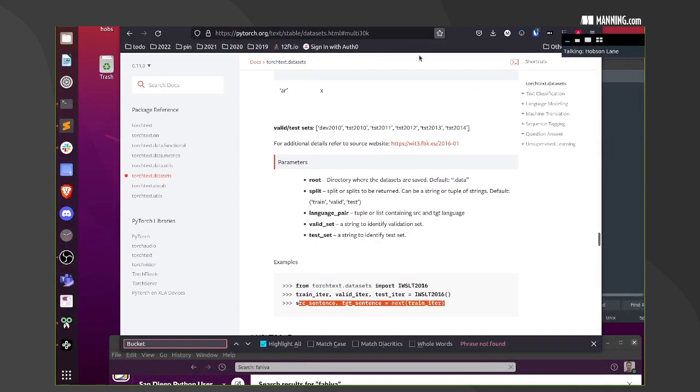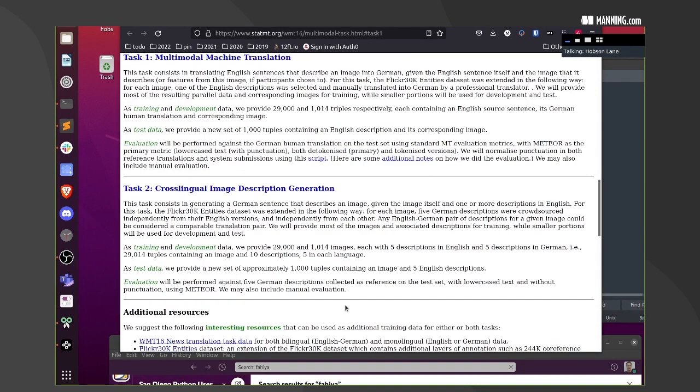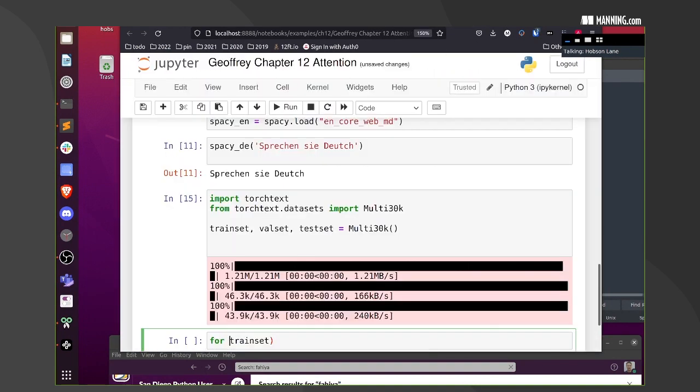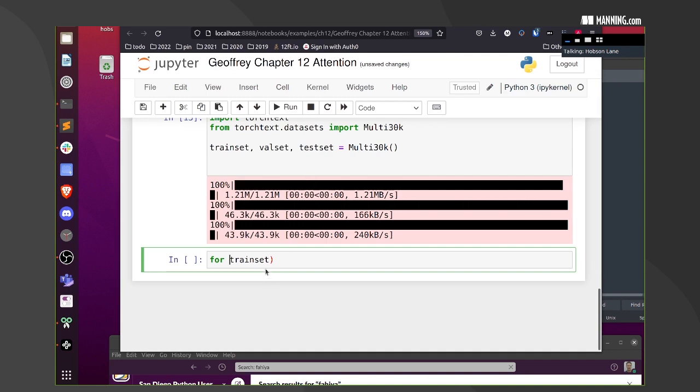How did they grab one? They just grabbed one of them. Oh, they just said next because it's already an iterable. Nice. So all we have to do is say next on it. So this will be going from German to English.